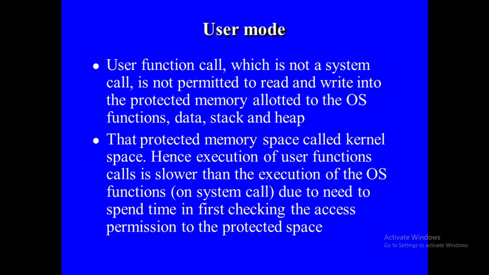These all will be there in the process. For each process, you will have the data, stack and the heap. That cannot be used until and unless you have taken the permission from the OS or you are using a system call. Without a system call, you cannot access these things. That protected memory space is called the kernel space. Hence, execution of the user function calls is slower than the execution of the OS functions due to the need to first spend time checking the access permission to the protected space.